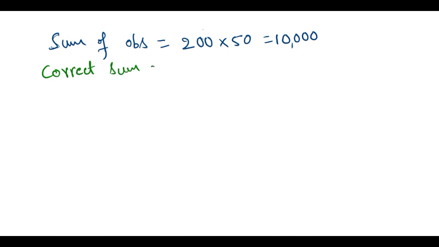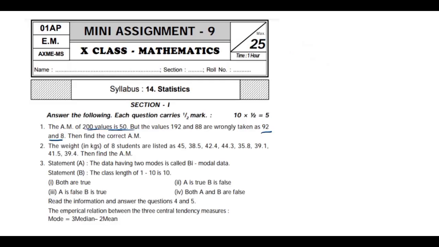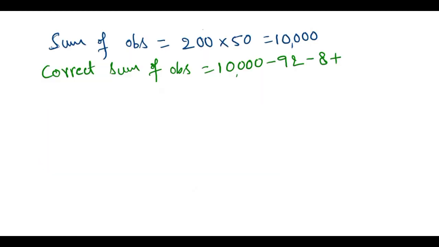The correct sum of observations is 10,000. From this we need to subtract 92 and 8, and we need to add the right values. What are the right ones? 192 and 88.